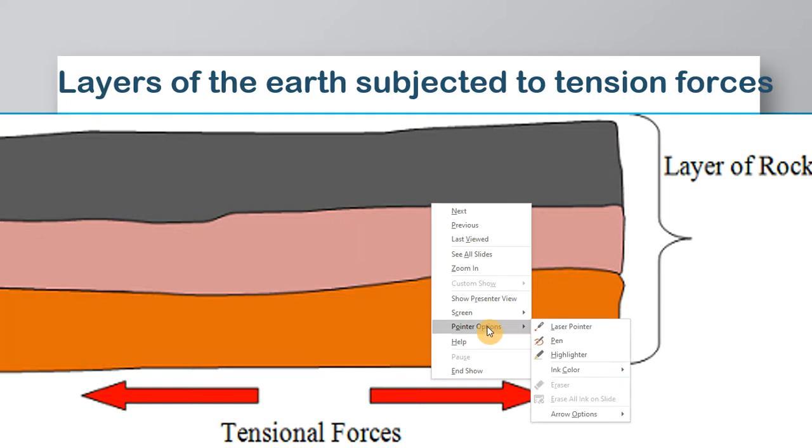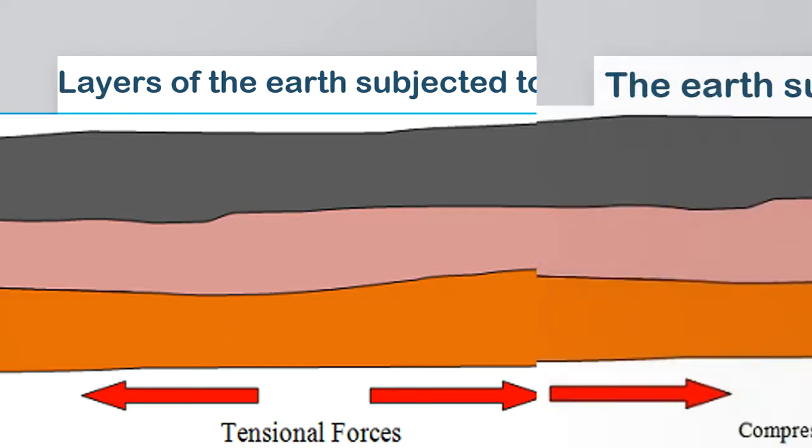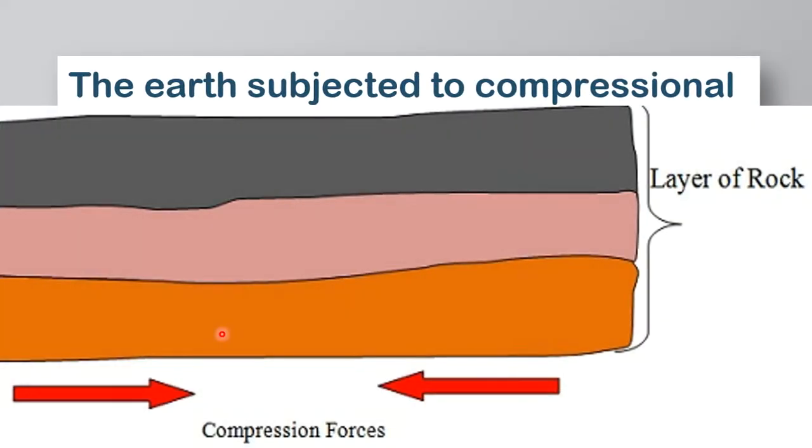So what happens is that when the Earth crust is subjected to tensional forces, the Earth's surface is going to get weak. It is because it is like pulling a rubber band. Before you know it, the layers get weak. And as the layers get weak, we can have fault lines created.